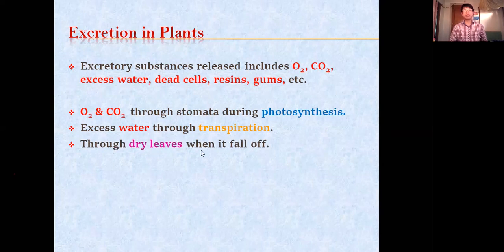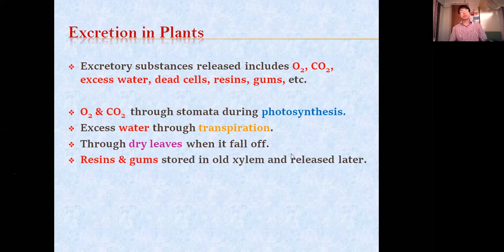then through dry leaves when they fall off. That means when various waste materials get deposited in the leaf, then when the leaf dries, it falls off. There, the waste material is removed from their body. Then resins and gums are stored in the old xylem and released later, like in a rubber plant.